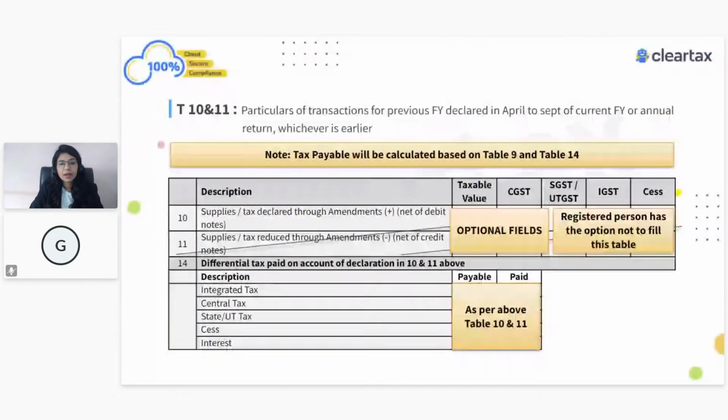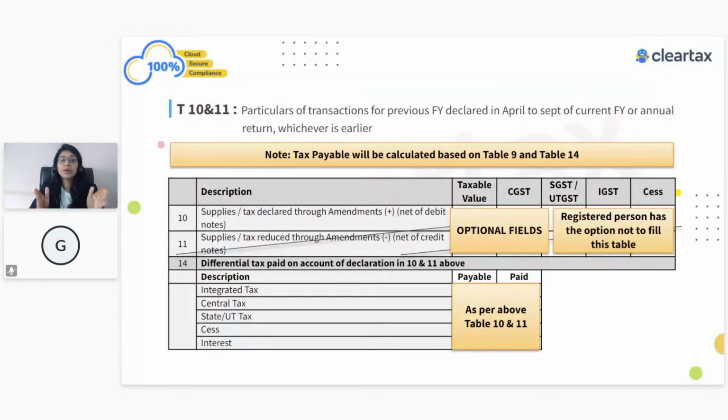Then again, when it comes to table number 10 and 11, though it is an optional field, right? I showed you in table number 4 also there was some information which was optional, and I said don't fill that, it's okay, just merge into B2C, B2B and show it. But when it comes to table number 10 and table number 11, even though it is optional, I would always recommend filling this information.